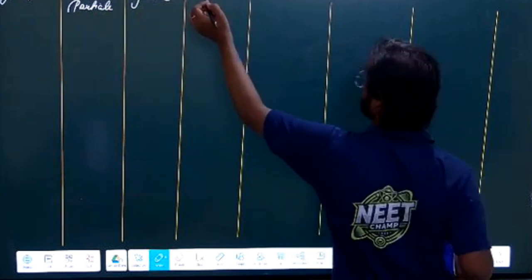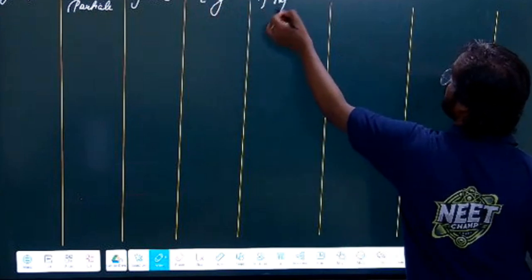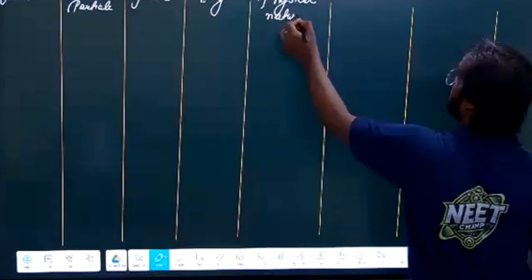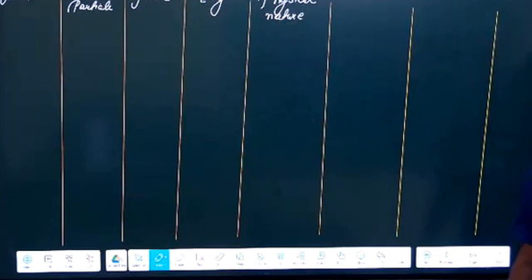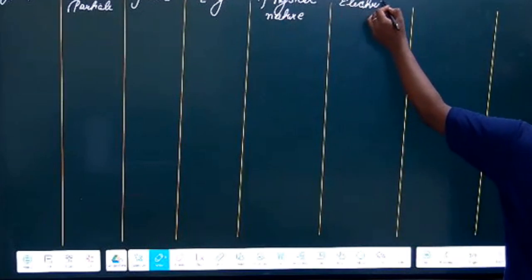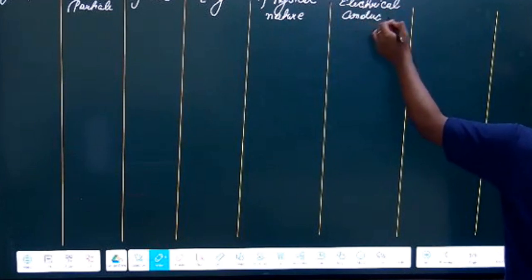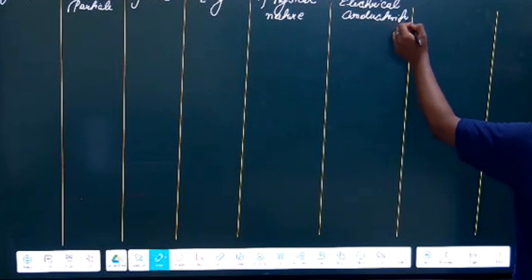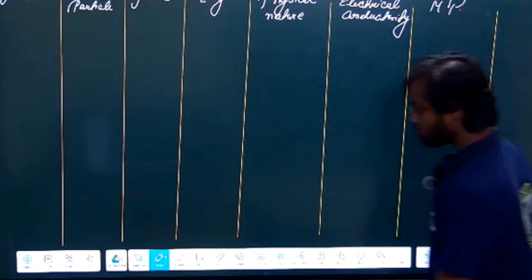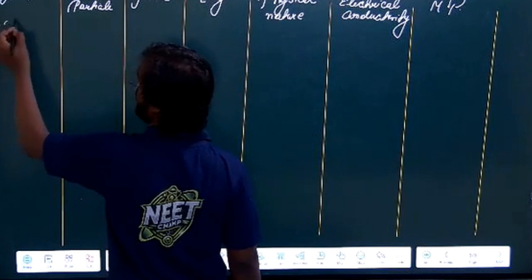Then we will have an example, then a physical nature, then electrical conductivity, and last we will have a melting point. So our next is called an ionic solid.